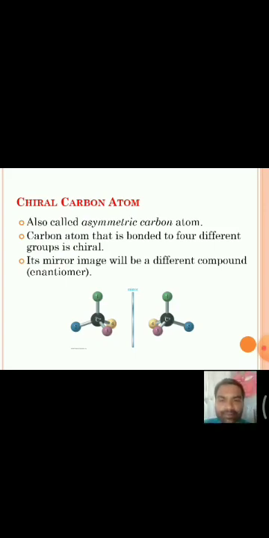And the molecule which has a chiral center, its mirror image will be a different compound, and the molecule is non-superimposable on its mirror image.